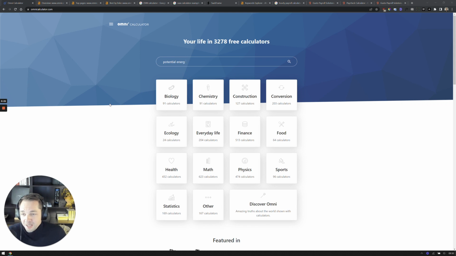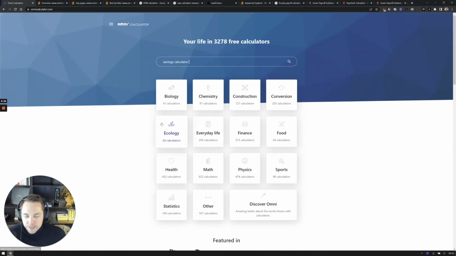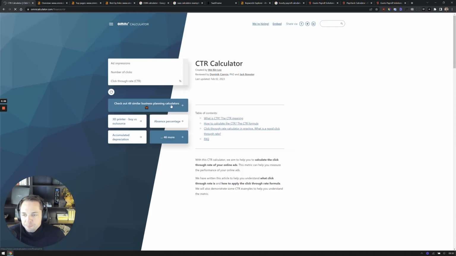And this is super interesting what they've been able to do from an organic perspective in terms of building out just an immense library of different types of calculators and really scaling their link profile and their organic traffic. So Omni Calculator is a tool, again, that really goes through and builds different calculators for different categories like biology, chemistry, finance. So if I click into finance here, you'll see they have different types of calculators like business budget calculator, churn rate calculator, CTR calculator.